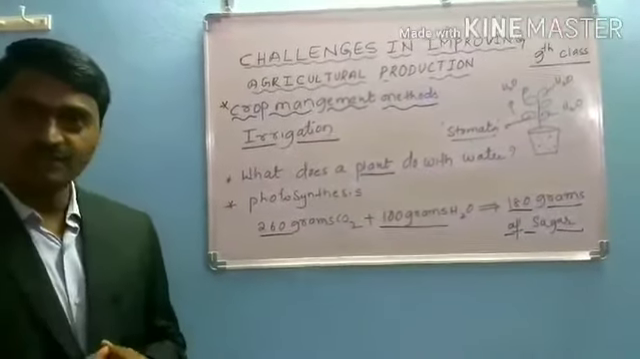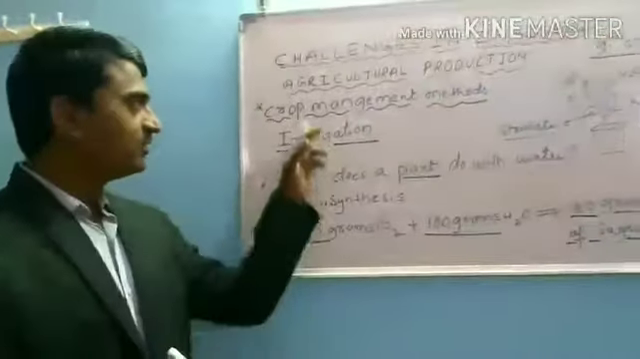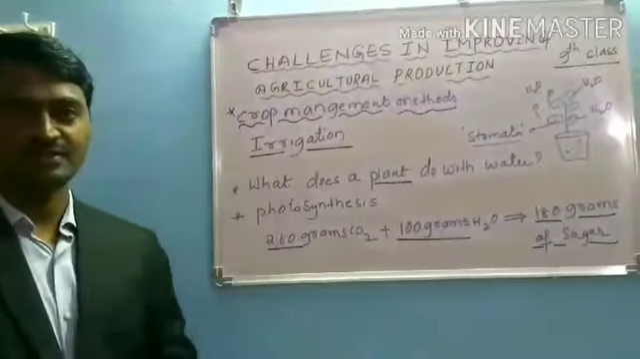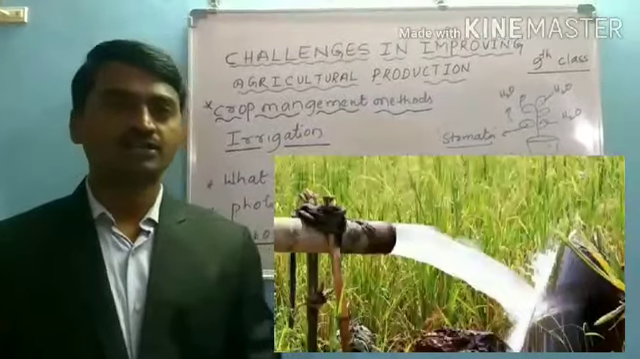In the last class we discussed crop improvement methods. Today we are going to discuss crop management methods. Number 1, irrigation. Irrigation is the practice of supplying water to the plants.